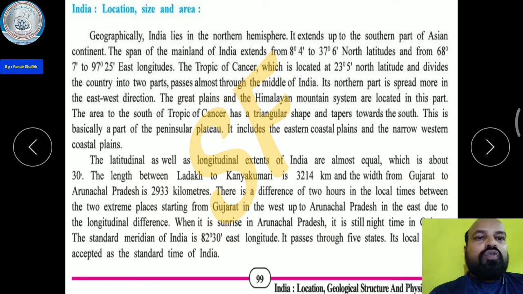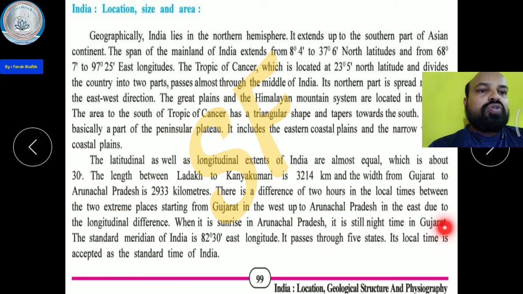So when it is sunrise in Arunachal Pradesh, it is still night in Gujarat. When there is sunrise in Arunachal Pradesh, by 6 or 7 o'clock, what is the time in Gujarat? Can you answer me? It is 4 o'clock, and during 4 o'clock there is night. So when it is sunrise in Arunachal Pradesh, it is still night time in Gujarat.